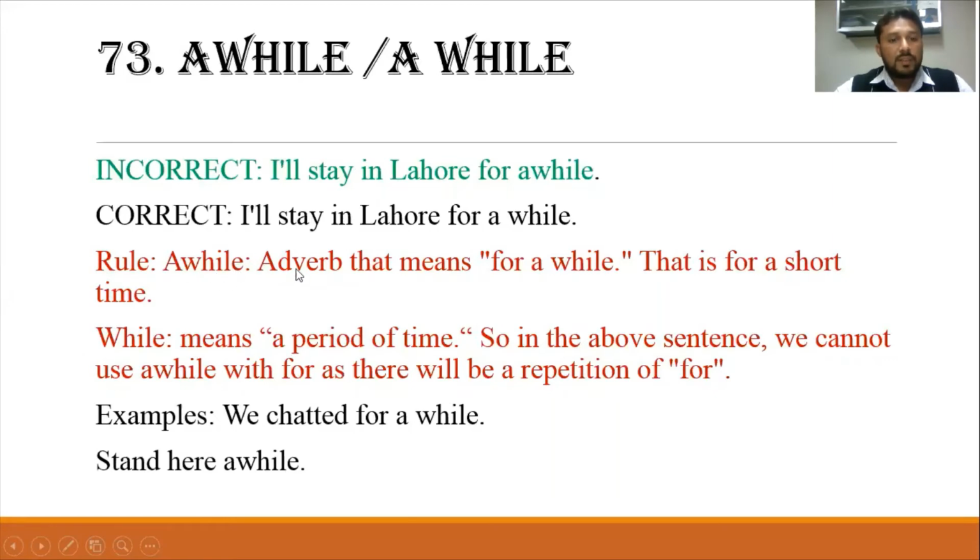A while, without a space between the words, is an adverb that means for a while, that is, for a short time. While means a period of time. So in the above sentence we cannot use a while with for, as there will be a repetition of for. We chatted for a while. Stand here a while. So when you use for, then you have to use for a while, and without that use stand here a while.